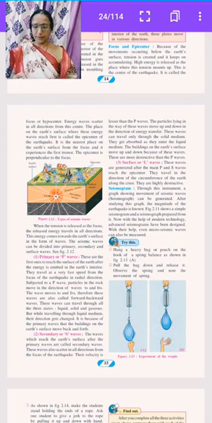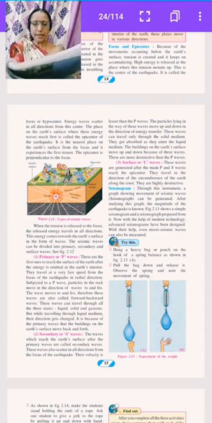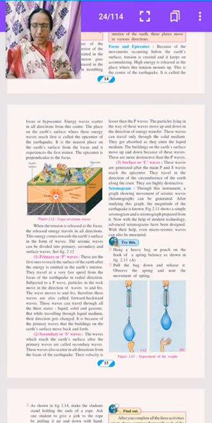These waves can travel through all three states: liquid, solid and gaseous. But while traveling through a liquid medium, their direction gets changed.